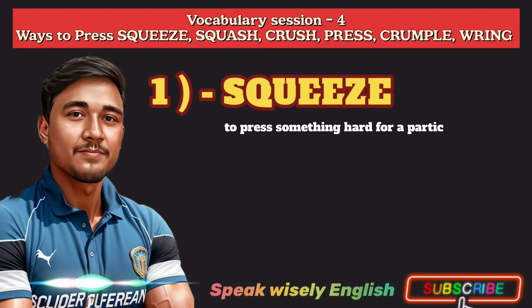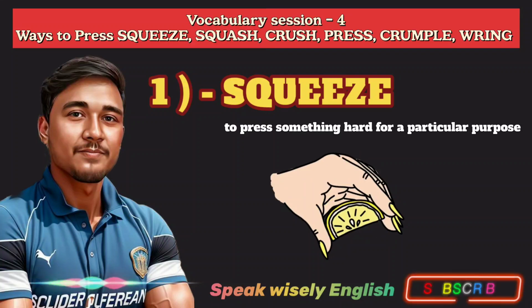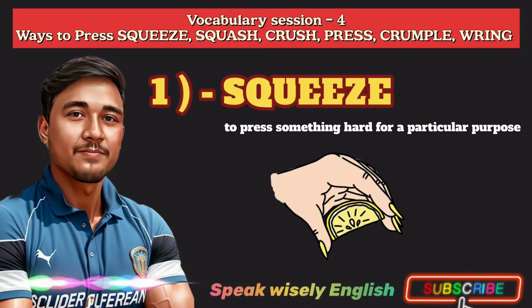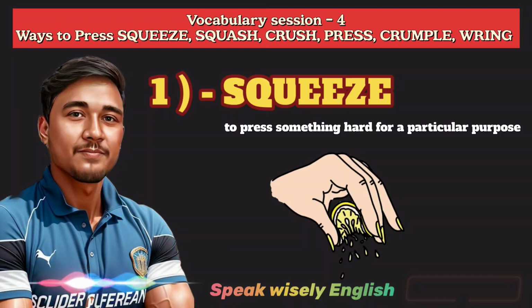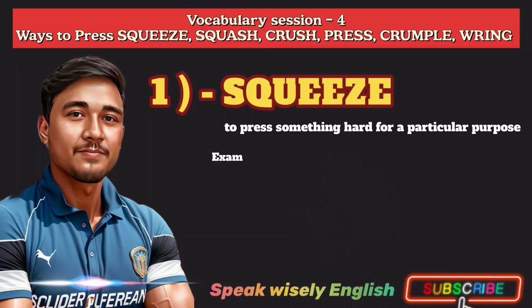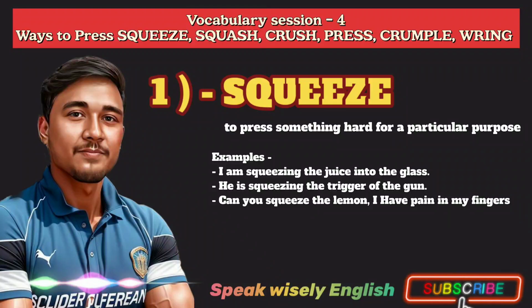The first verb is squeeze. Yes, squeeze. We use this verb when we use our fingers to press something to change its shape, reduce its size, or remove liquid from it. Yes, mind my words, just by using your fingers, not hand. For example, I am squeezing the juice into the glass. Second one, he is squeezing the trigger of gun. The last one is, can you squeeze the lemon? I have a pain in my fingers.